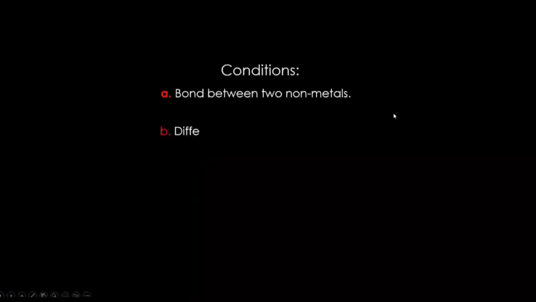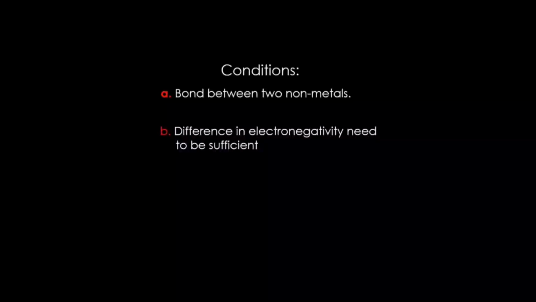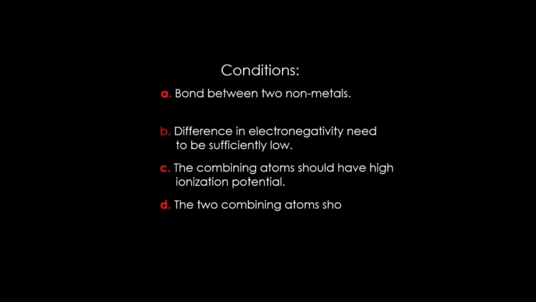It is a bond between two non-metallic atoms. The participating atoms should have a sufficiently low difference in electronegativity, and the combining atoms should have high ionization potential. Some examples of covalent compounds are